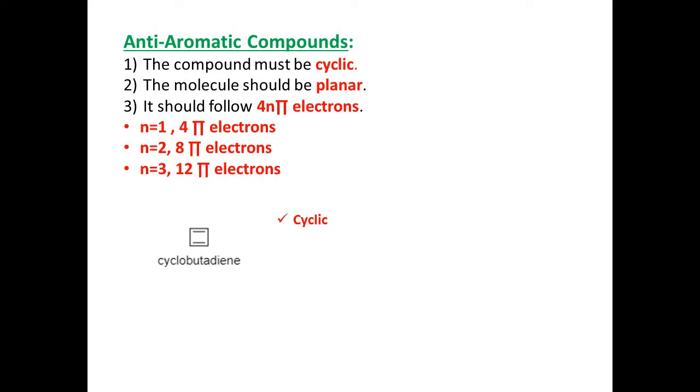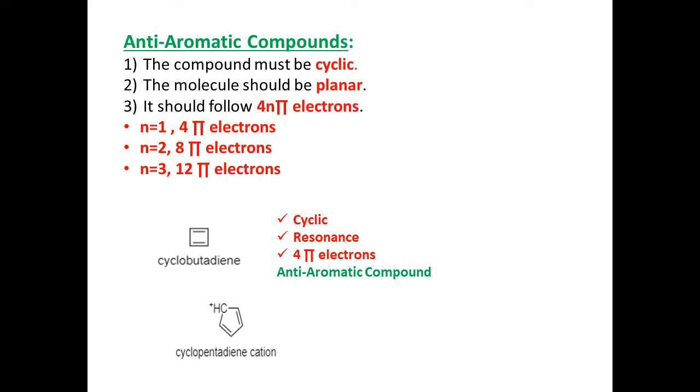This molecule is cyclic, so it can be anti-aromatic. Now, this molecule shows resonance. The resonance can be in between pi and pi bonds and there are 4 pi electrons. So, this molecule is anti-aromatic. Now, cyclopentadiene cation. This molecule contains 4 pi electrons, 4 pi electrons from 2 double bonds and there is a positive charge. So, there is resonance between the positive charge and the pi bonds.